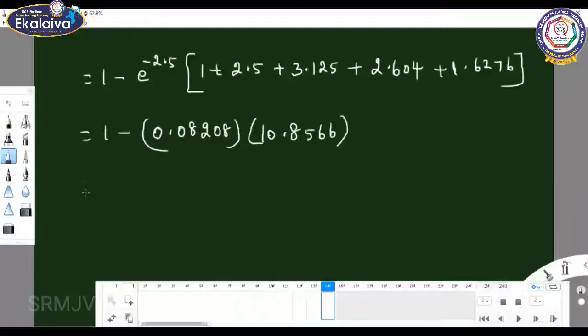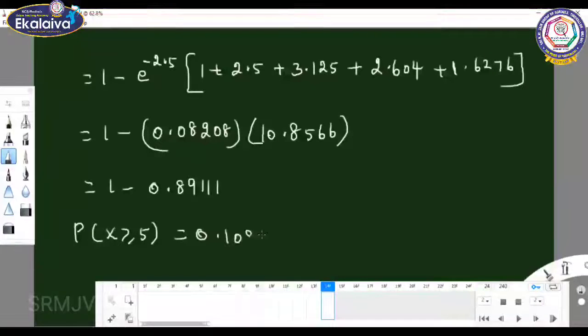So it gives 1 minus 0.8911. Subtracting, P of x greater than or equal to 5 equals 0.1089. The probability of at least 5 calls is 0.1089. I hope you understood, children.